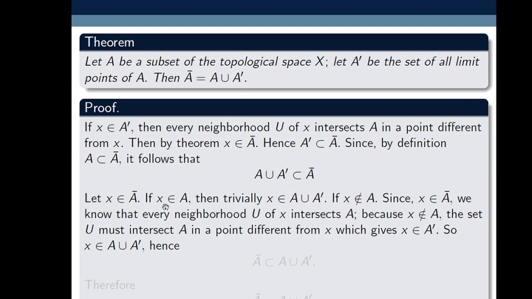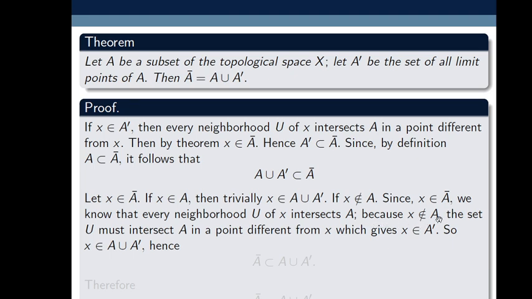Now assume X does not belong to A. We assume X does not belong to A, but as X belongs to closure of A, we know that every neighborhood U of X intersects A by that theorem.